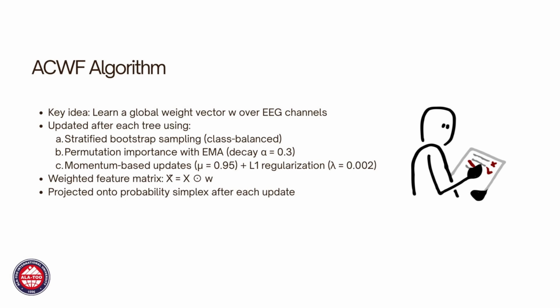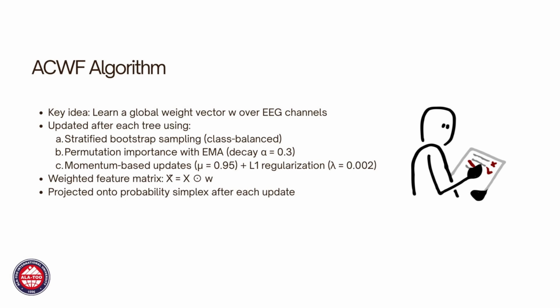Here's how it works. We built a forest of decision trees, 800 trees in total, but unlike a standard random forest where all features are treated equally, we maintain a weight vector that tells us how important each channel is. After each tree is built, we update these weights using 3 mechanisms. First, we use stratified bootstrap sampling. This means when we create training samples for each tree, we make sure each class is equally represented. This prevents the model from being biased toward the majority class.